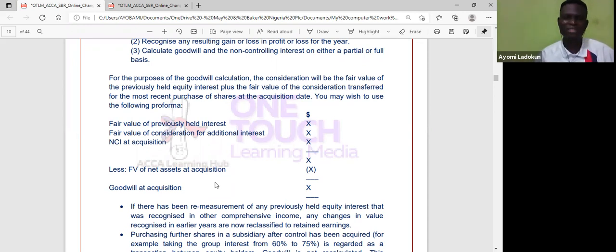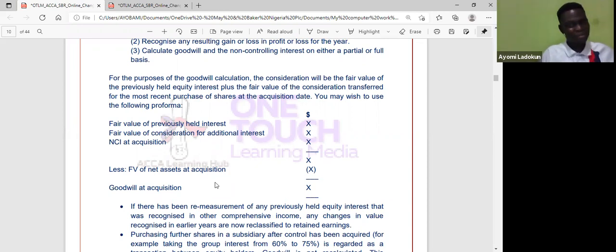That sounds familiar. If you look at this pro forma properly, that is what we actually use to compute goodwill, right from basic group accounting. Remember, when computing goodwill, we say consideration, add NCI, after that investment, then I remove fair value of net assets acquired, then I have my goodwill.